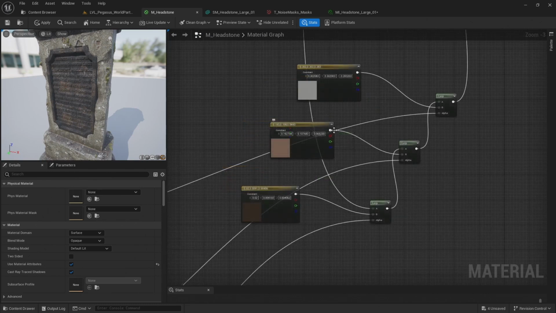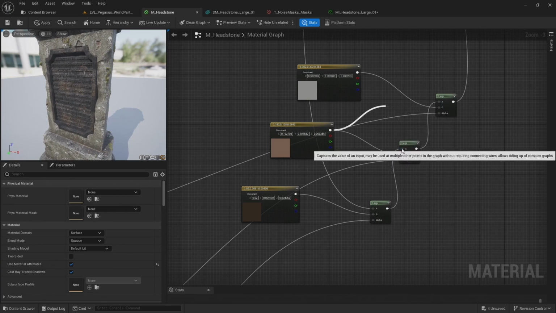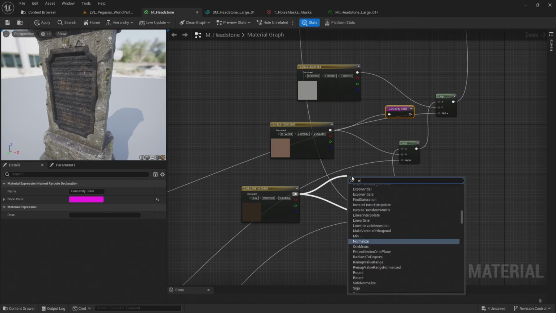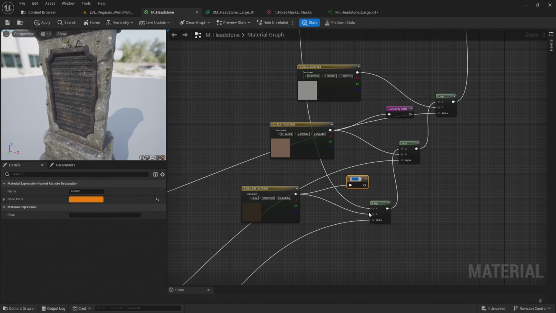So let's drag off this concavity color and add a named reroute and call this concavity color, named reroute, occlusion color.